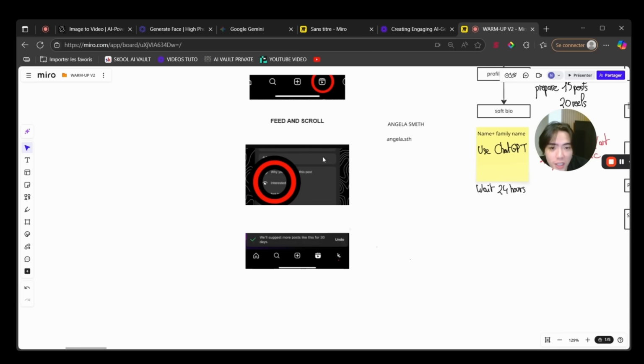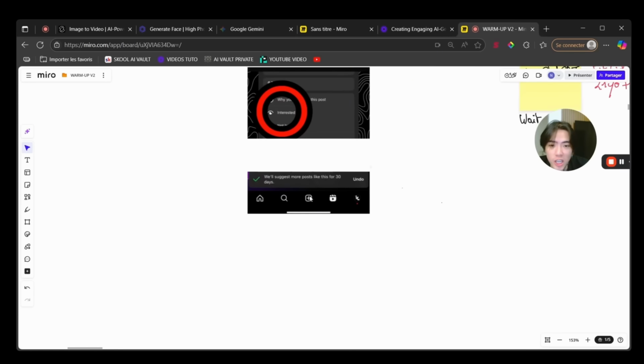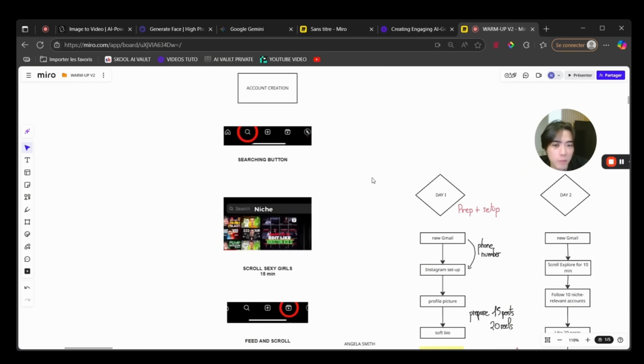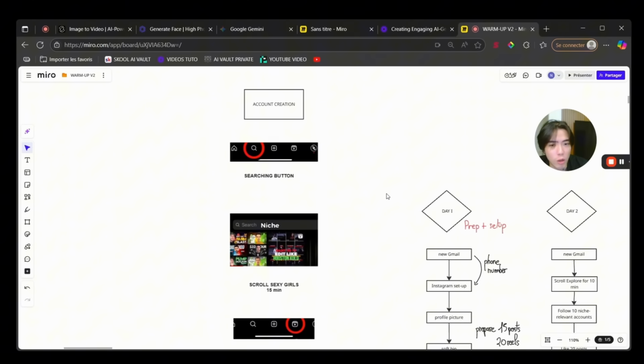And you also can click on 3 dots on the reel and click on interested. And then IG will suggest more posts like this for 30 days. Do this, and the best of the best, like after 1 week, when you open your feed, you only want to see this type of content. There are no other different contents anymore. And by doing this, IG will be like, okay, so this person really likes this.